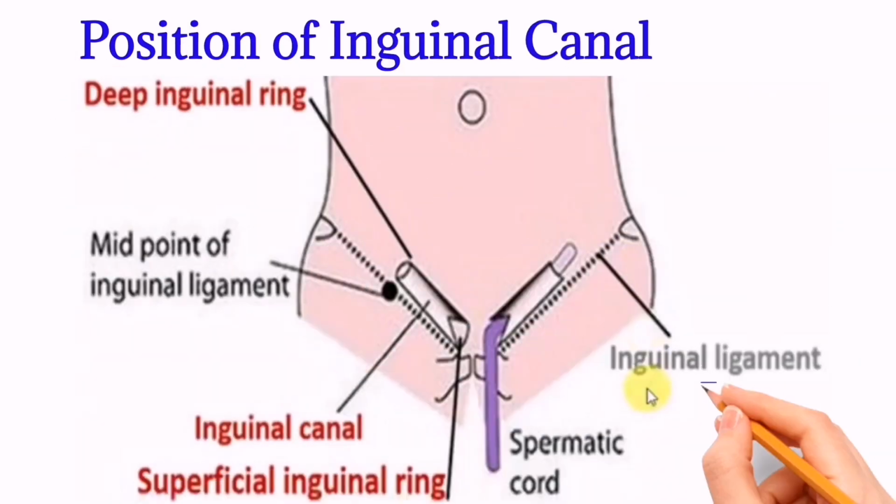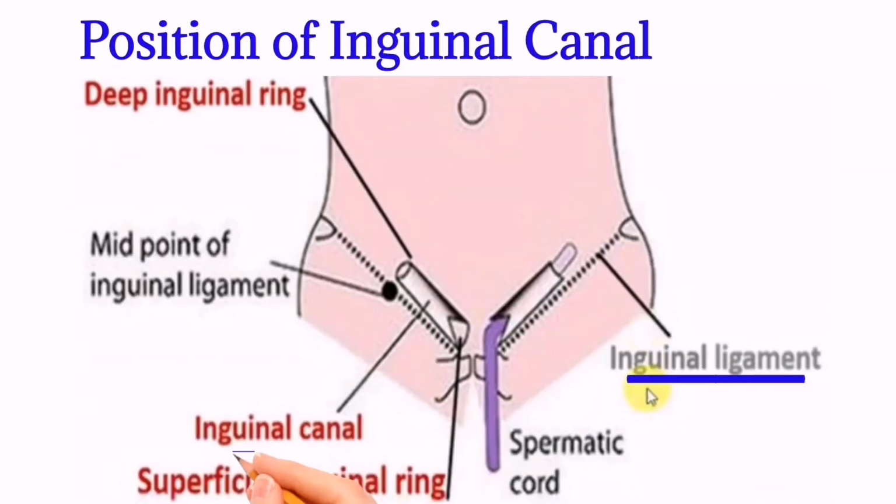This is the inguinal ligament. The inguinal canal lies above the medial half of the inguinal ligament. Its total length is 1.5 inches in an adult.